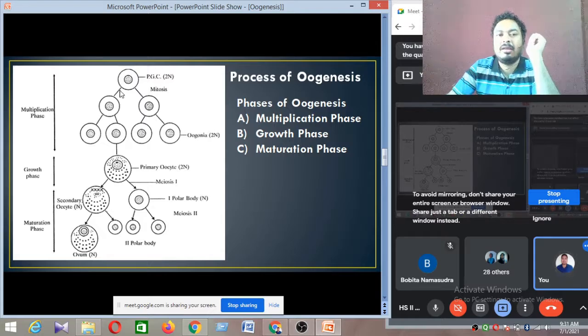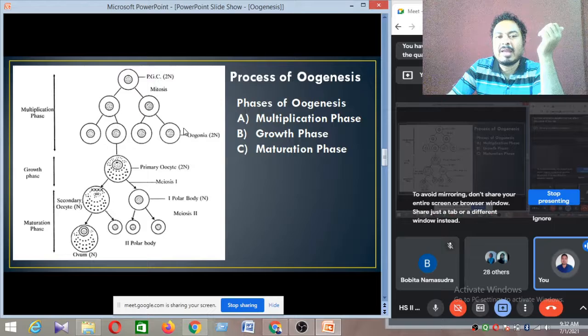Then these primordial germ cells start multiplication. They just start the mitosis process. After the mitosis process, they produce numerous oogonia. You can see numerous oogonia are produced.